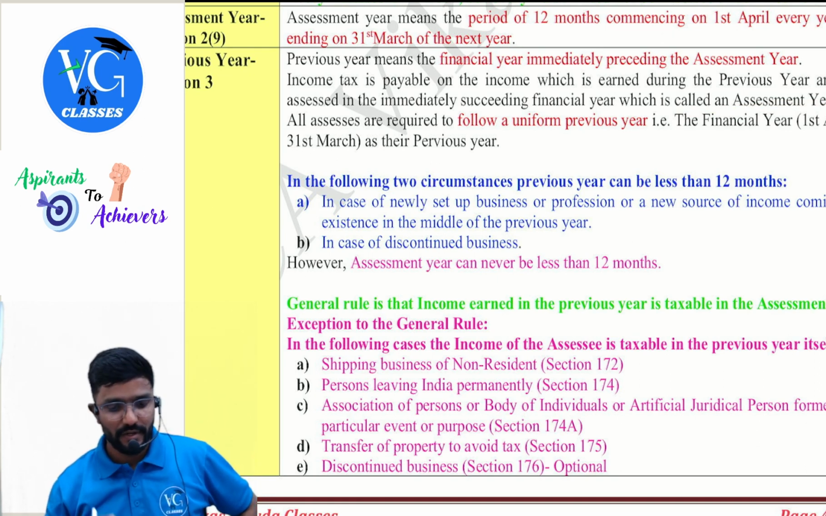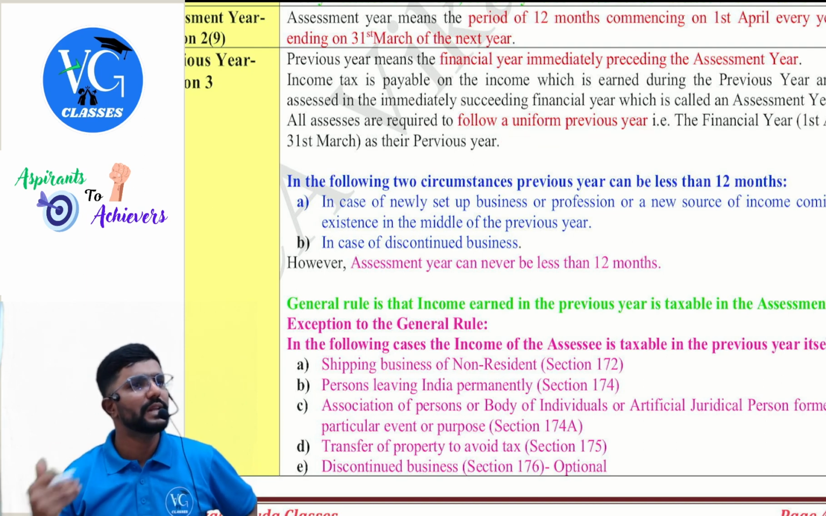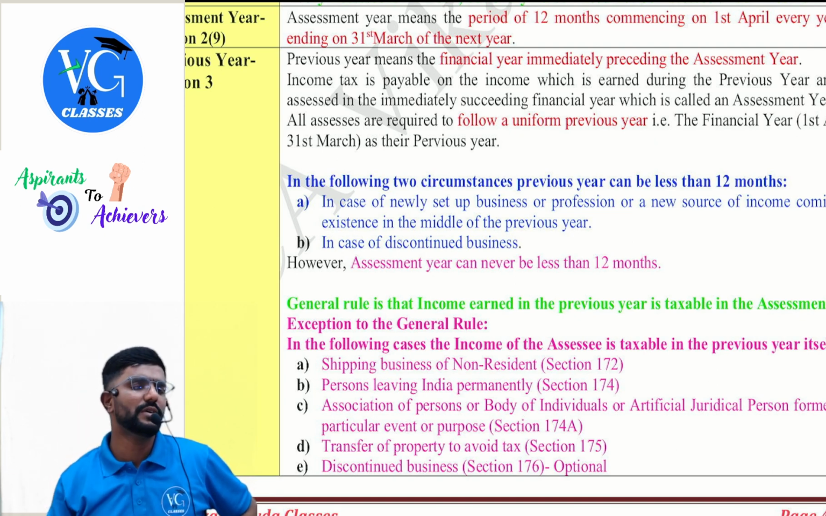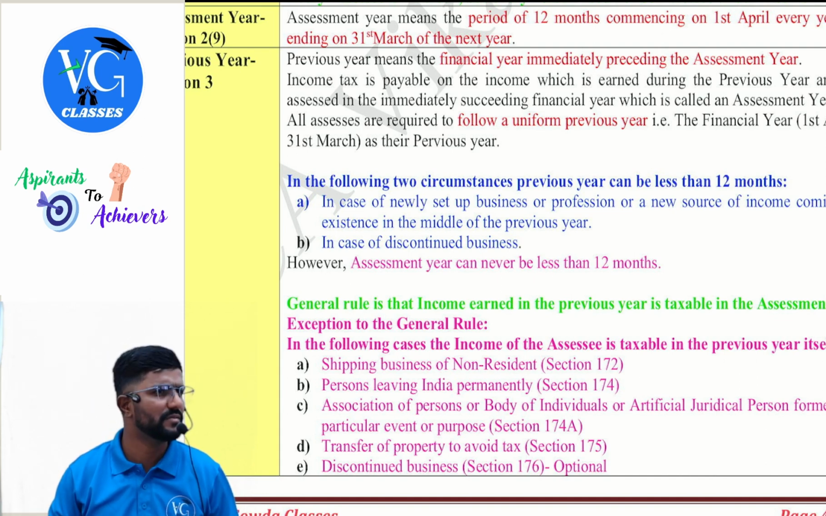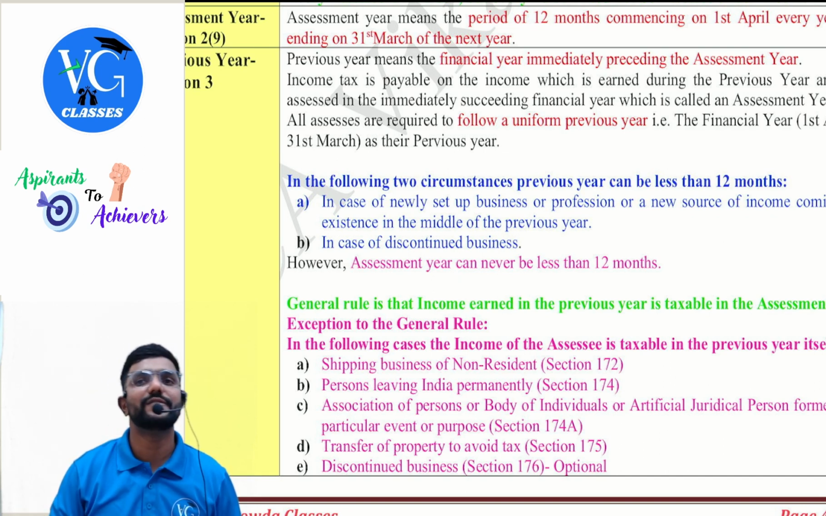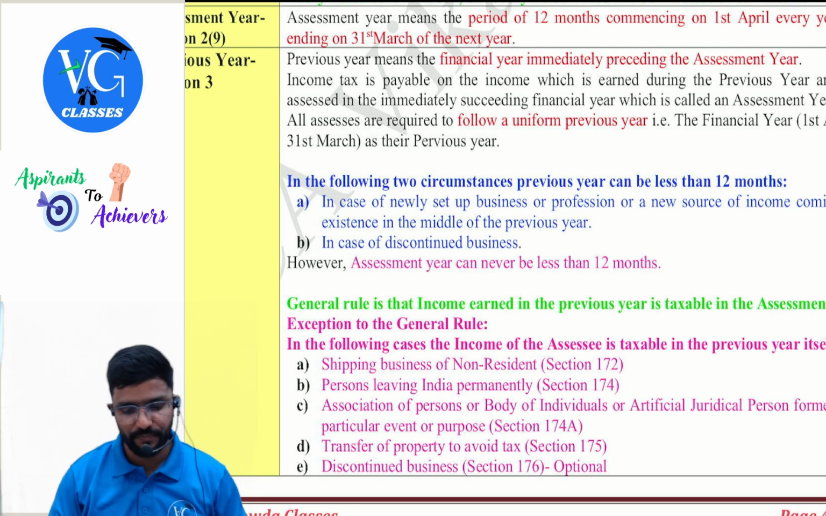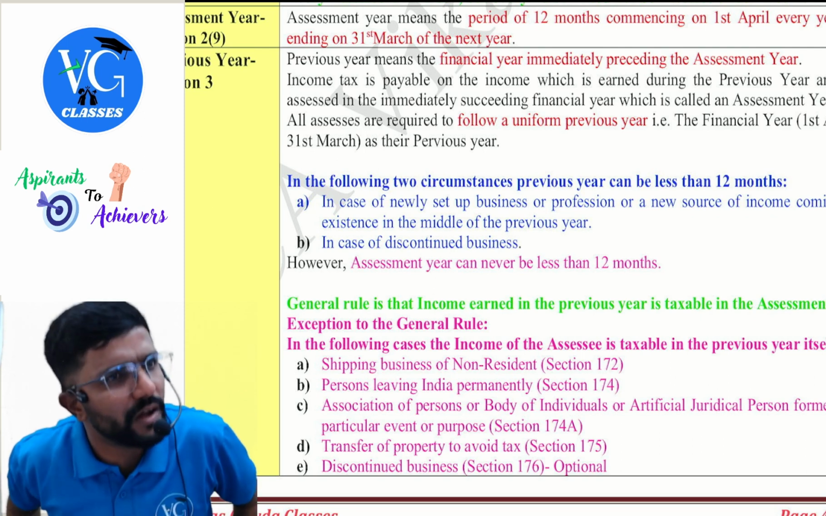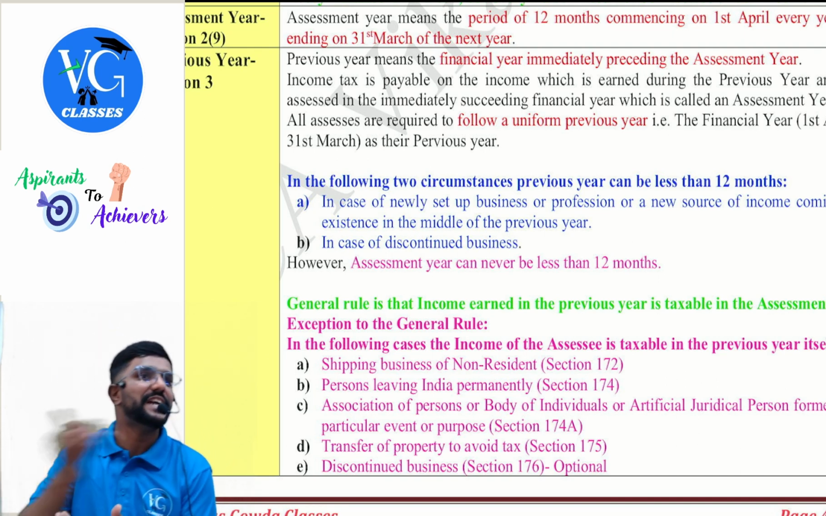25-26. All assessees are required to follow a uniform previous year, that is from 1st April to 31st March. Sir, I am from Australia, my parent company is from Australia or maybe the US, I want to follow the calendar year in India. No, for income tax purposes, whichever country you are from, I don't care. Follow the financial year. In income tax, we always follow the financial year. Sir, will previous year always be 12 months? Yes, in the majority of cases. But there are a few exceptions where the previous year will be less than 12 months.